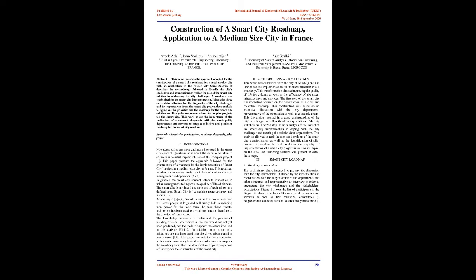It describes the methodology followed to identify the city's challenges and expectations as well as the role of the Smart City solution in addressing the city challenges. A roadmap was established for the Smart City implementation. It includes 3 steps: data collection for the diagnostic of the city challenges and the expectations from the Smart City project, data analysis to figure out the priorities and the roadmap for the Smart City solution, and finally the recommendations for the pilot projects for the Smart City.